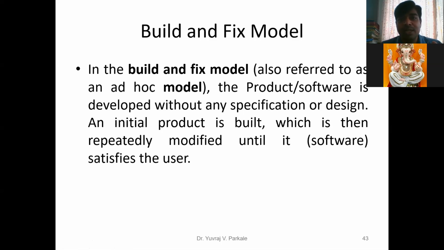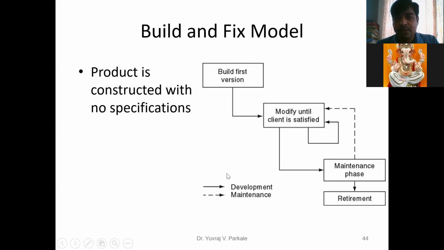That means one model is put in front of the customer, the customer tells what features are required, and accordingly we fix that model with those features. So that is called the build and fix model. Now this is the flow diagram.